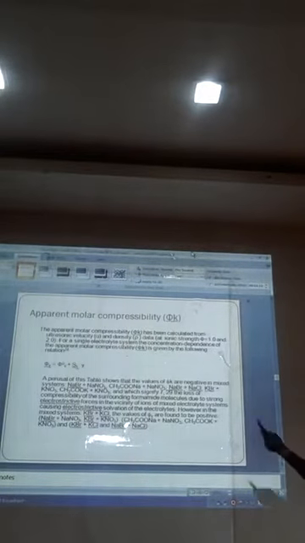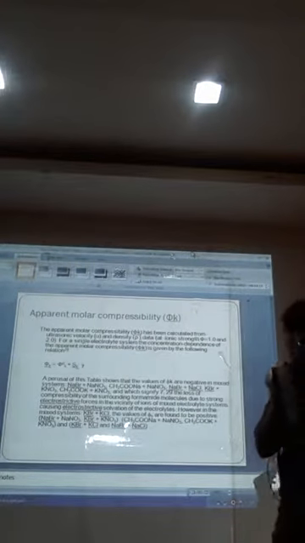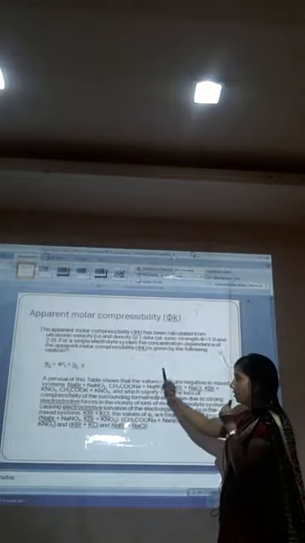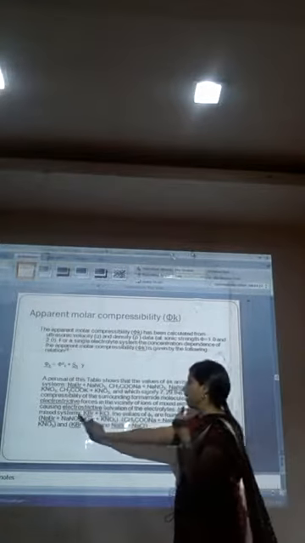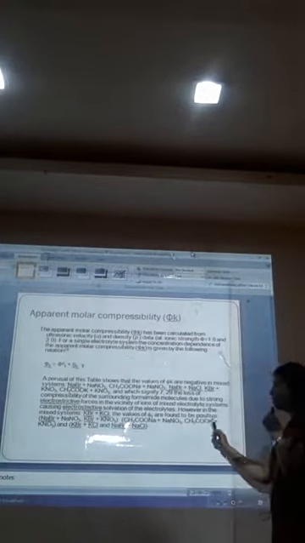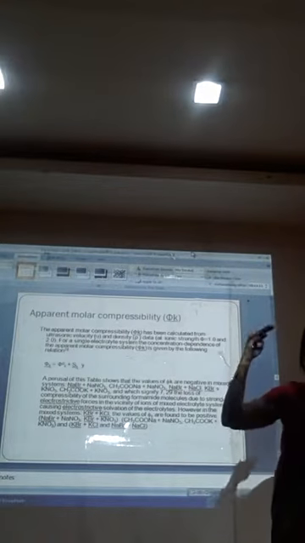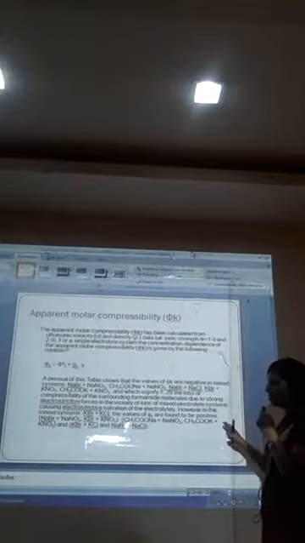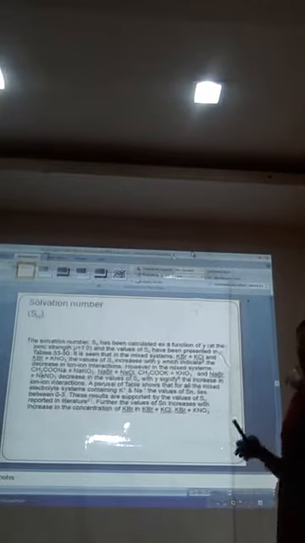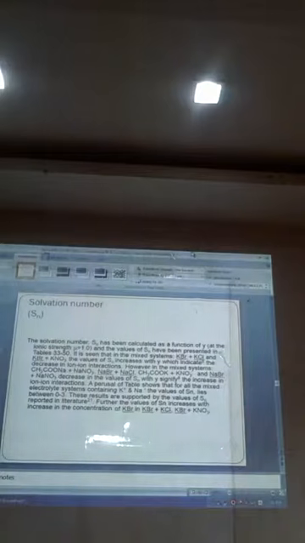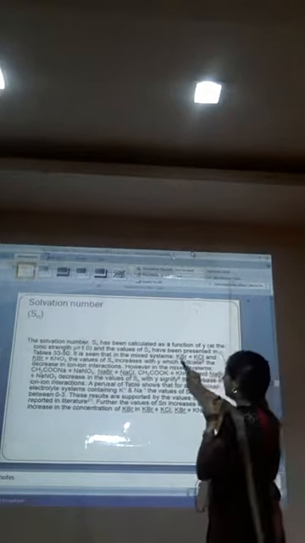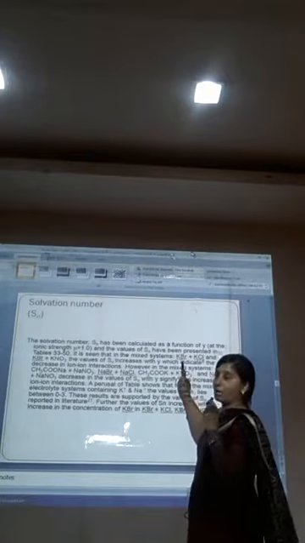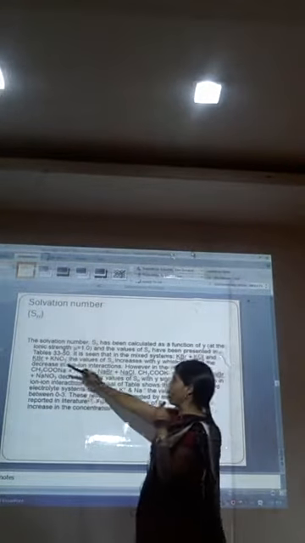Then next, apparent polar compressibility. This apparent polar compressibility again shows the same type of relationship. Like in the KBr case, here the values are found to be a little bit positive starting from the beginning. Then after some concentration of potassium bromide, the rest of the values become negative. And the last is solvation number. Solvation number has been calculated. Again, the same combination of potassium bromide, potassium chloride, and potassium bromide, potassium nitrate.